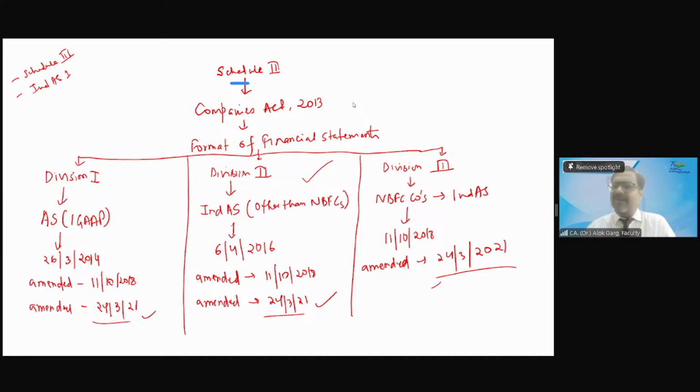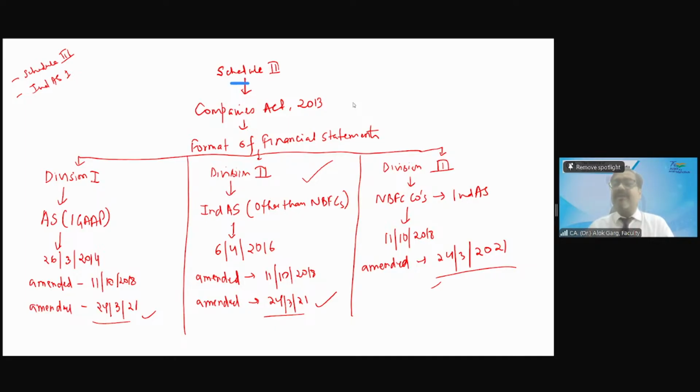Why? Earlier there was only one Schedule 3, but now we are giving you a second Schedule 3 also. So whatever old Schedule 3 was introduced on 1st April 2014 will be named as Division 1 to Schedule 3, and whatever we are giving you today, on 6th April 2016, is nomenclated as Division 2 to Schedule 3. Is that clear?